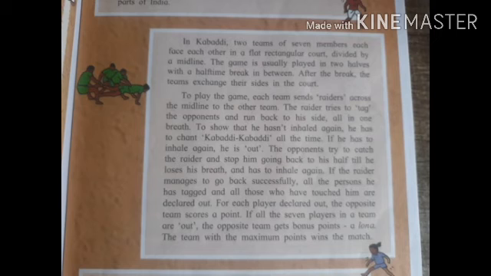The game is usually played in 2 halves with a half time break in between. So this game will be played in 2 halves, means two times will be there, and in between one half time break will be there. After the break, the teams exchange their sides in the court. Once the first half finishes, they will exchange their sides, and after the break again they will start.